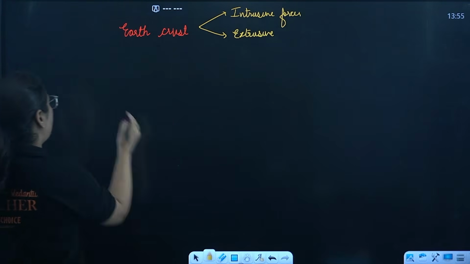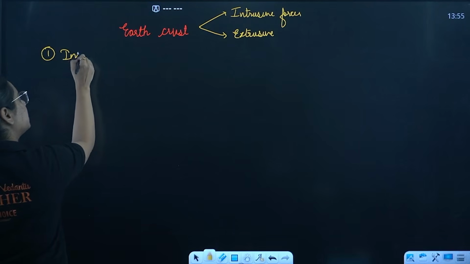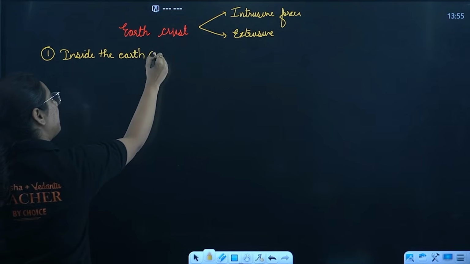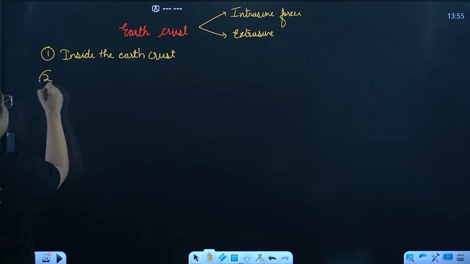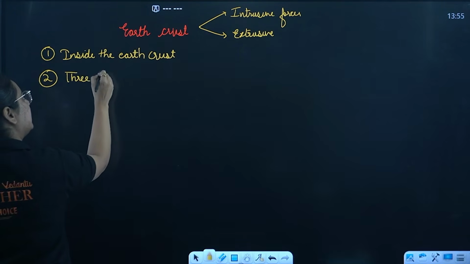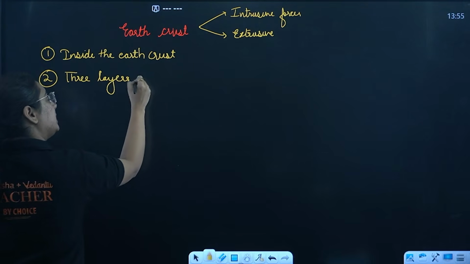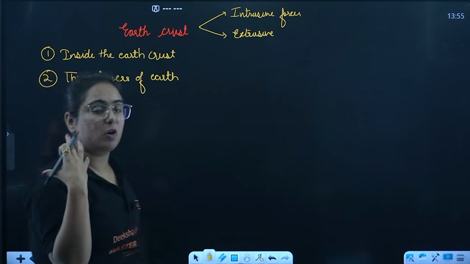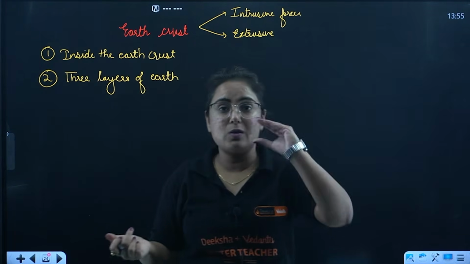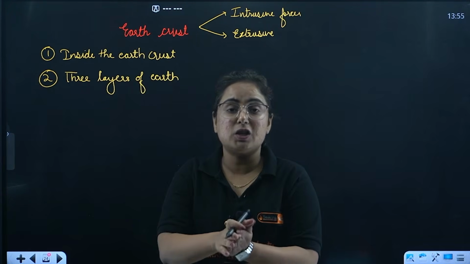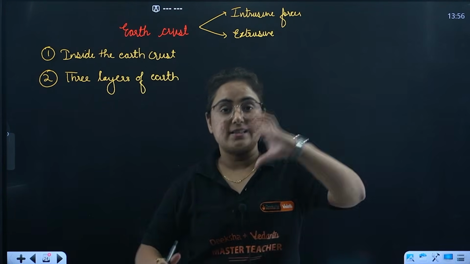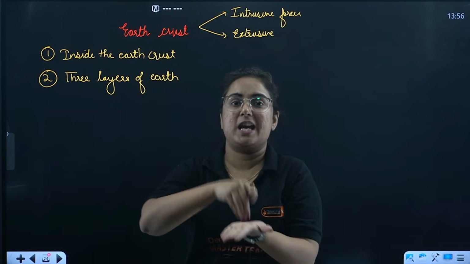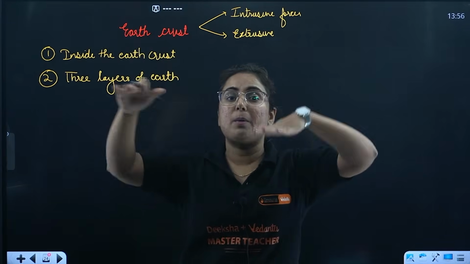Then what we studied in the first part was inside the earth crust. We found that there are three different layers in the earth. What were they? The layers of earth were crust, mantle and core. Because of the difference in density and the difference in formation of all those layers, there is movement of magma as heat comes out of the core, leading to convection currents in the molten state present in the magma, which leads to the movement of plates.